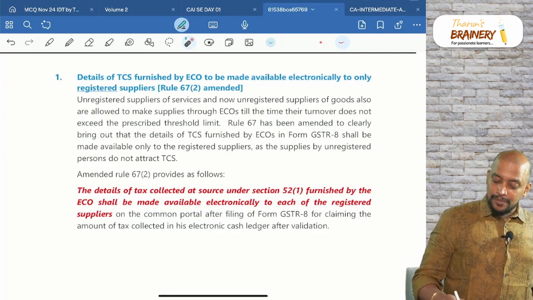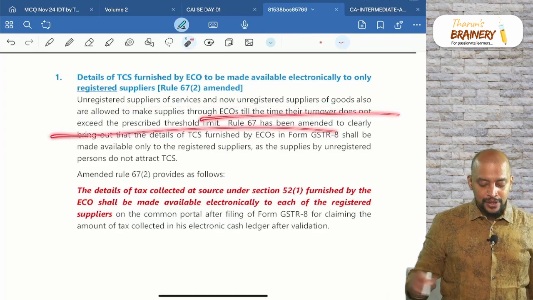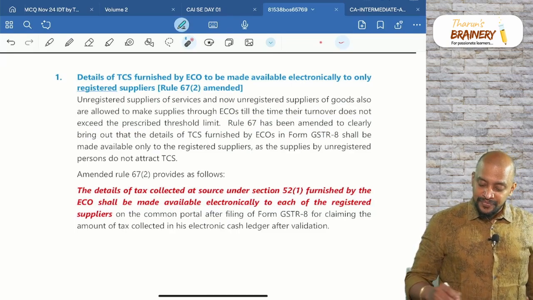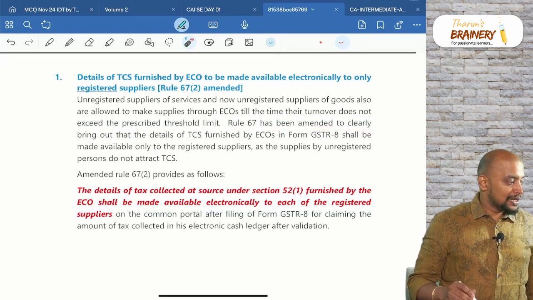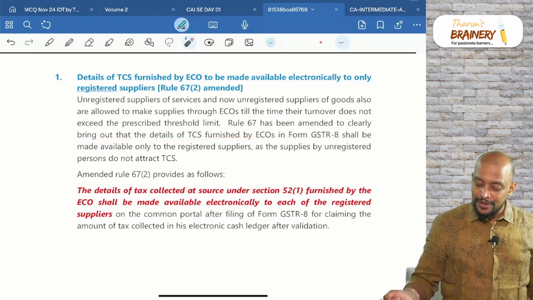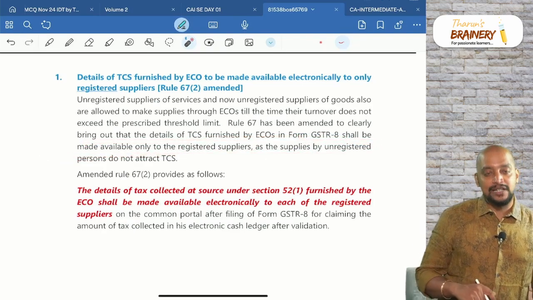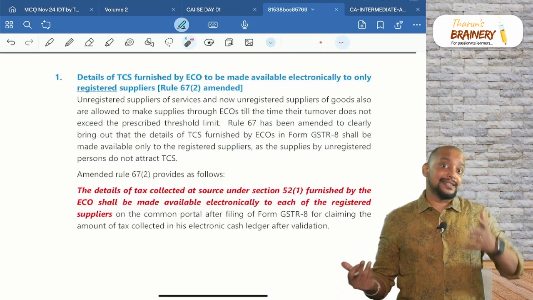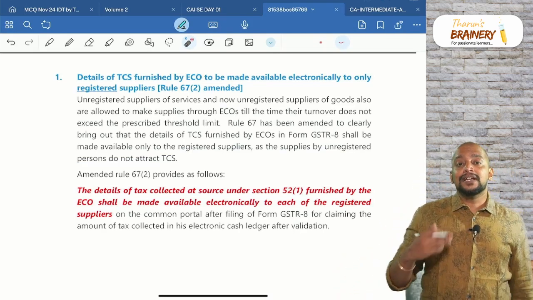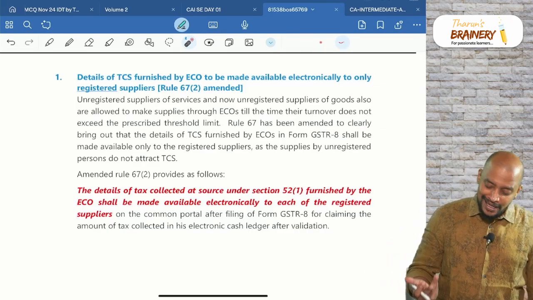So unregistered suppliers of service are now allowed to make supply through an e-commerce operator, and the rule has been amended to clearly bring out that the details of TCS furnished by the e-commerce operator in GSTR 8 shall be made available only to registered suppliers. So here, as the supplier is unregistered, TCS is not required to be deducted.